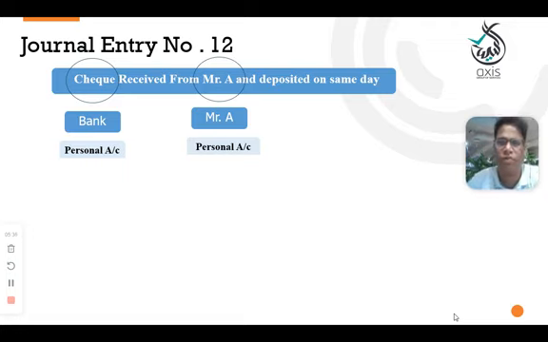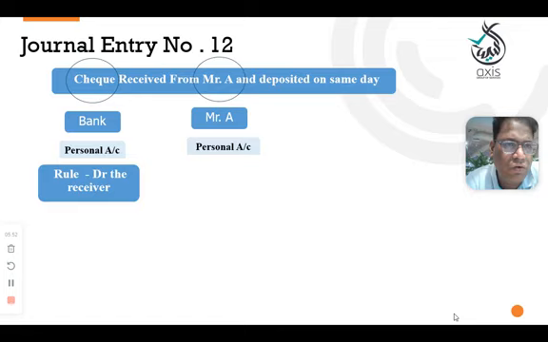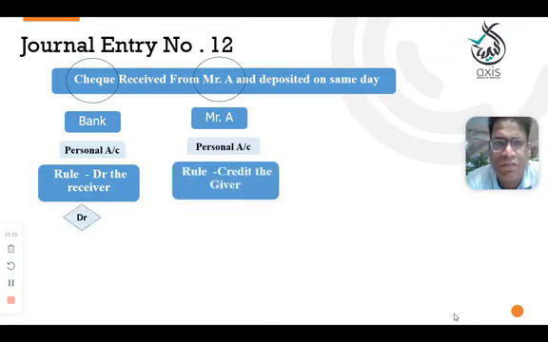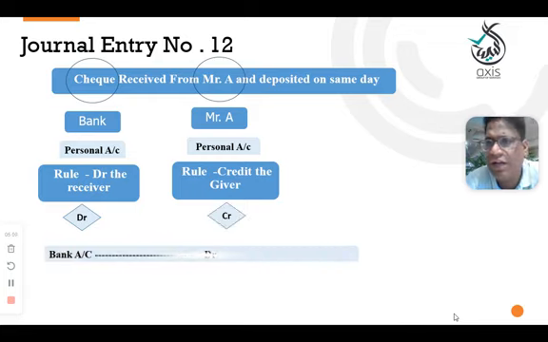Check also a personal account, because both are personal accounts in the given transaction. Try to understand: the same date it is deposited, meaning who received the check? Now check with the bank. Bank is the receiver and Mr. A is the giver. So the rule is debit the receiver, credit the giver.